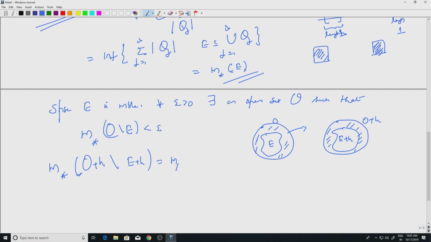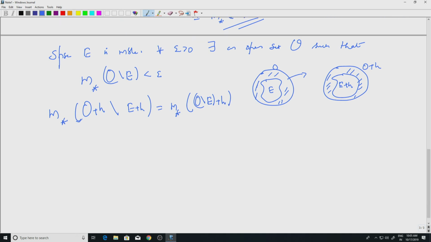This is m star of O minus E, plus H. You need to verify this, it is a trivial thing, but remember the minus here is the set theoretic minus.